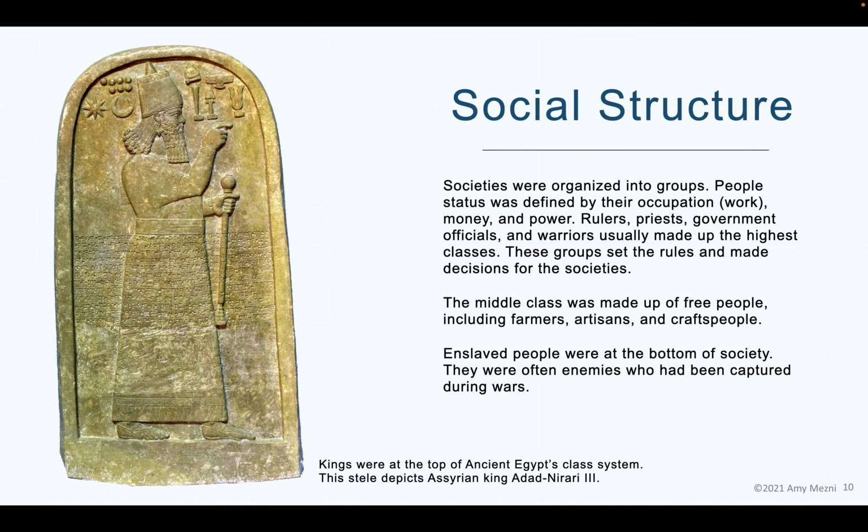How about our social structure? Societies were organized into groups. People's status was defined by their occupation or their jobs or what they did for work, how much money they had, and power. Rulers, priests, government officials, and warriors usually made up the highest classes. These groups set the rules and made decisions for the rest of society. The middle class was made up of free people, including farmers, artisans, and craftspeople. And then there were enslaved people. They were at the bottom of society. They were often enemies who had been captured during wars.